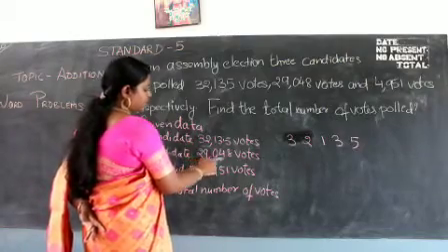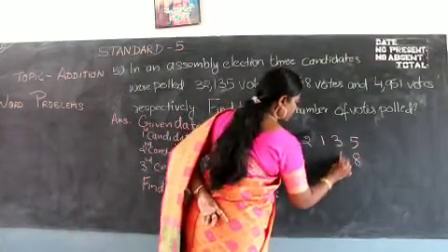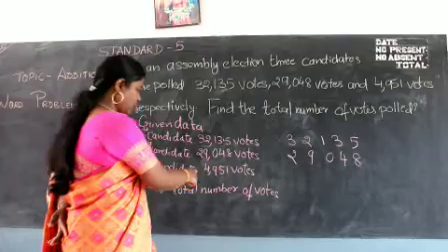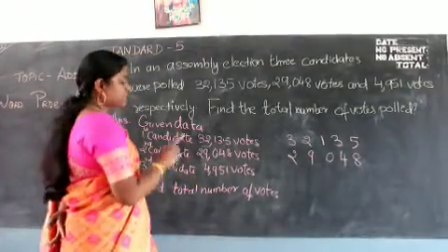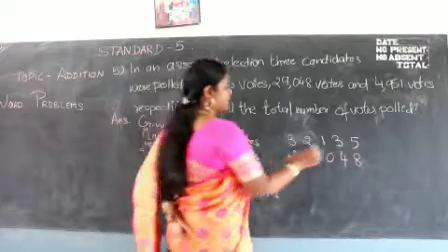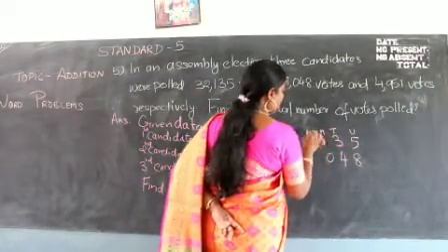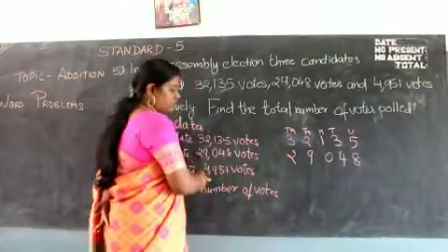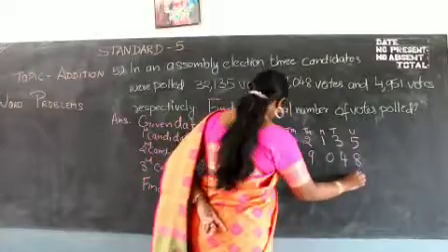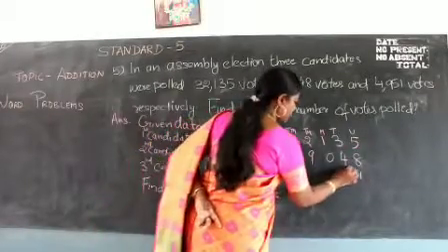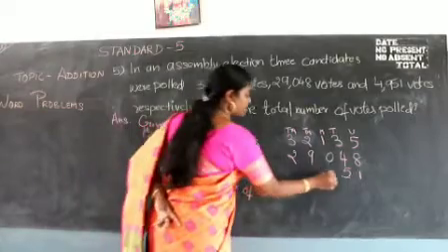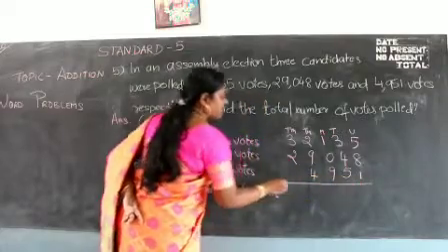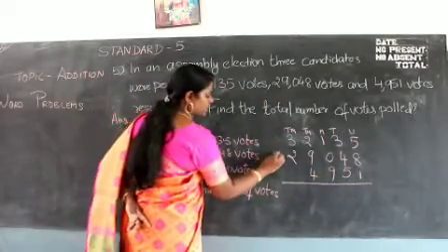Second one is 29,048. So we start from this side. 8, 4, 9 and 2, right? 29,048. And this is 4,951. See, this is why I want you to write under the right place value, because now you have a different number, which is having a less number of digits. So let's start from this side. 1 comes under units place, 5 comes under tens place, 9 comes under your hundreds place, and your 4 comes under thousand place. In this we don't have anything under your 10,000s place. Okay, that is okay, that is all right.